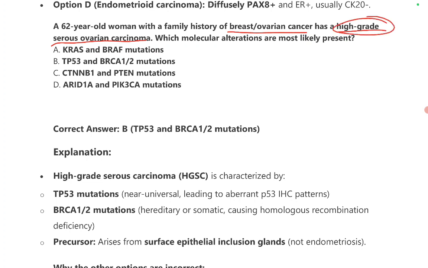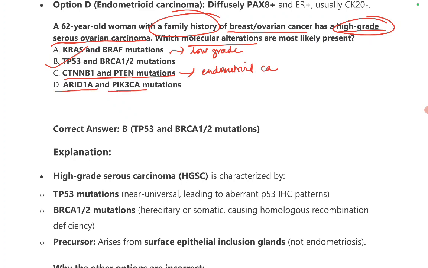So high grade, we have already discussed different molecular alterations in different ovarian tumors in the first part of this series. So high grade is TP53 and BRCA1/2 mutation, because family history is also relevant. We know KRAS and BRAF are associated with low grade. We have already covered this part. CTNNB1 and PTEN mutations are specific for endometrioid carcinoma, and ARID1A and PIK3CA mutations are specific for clear cell carcinoma.